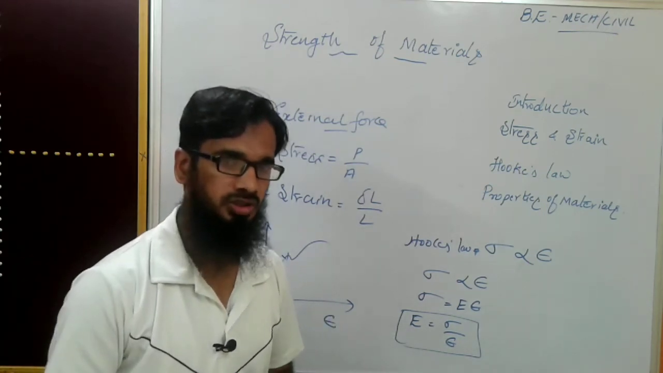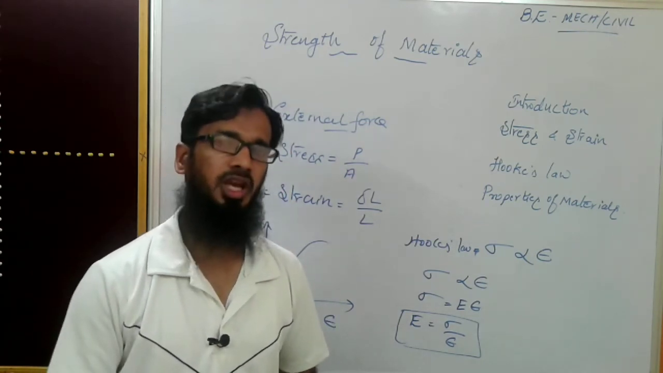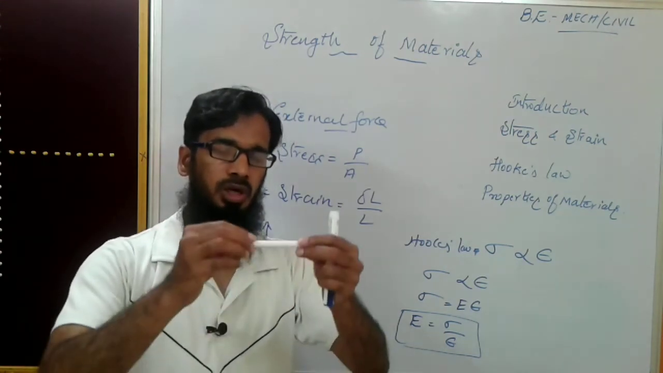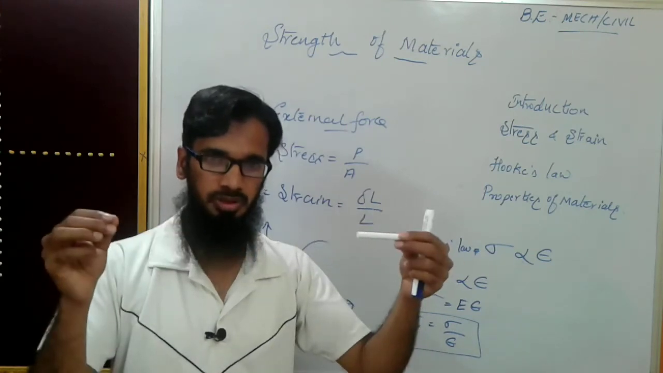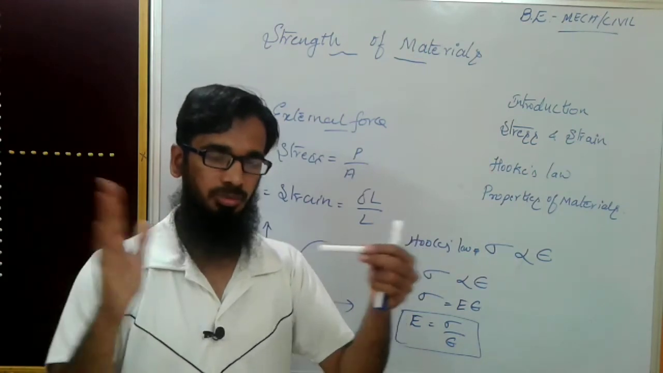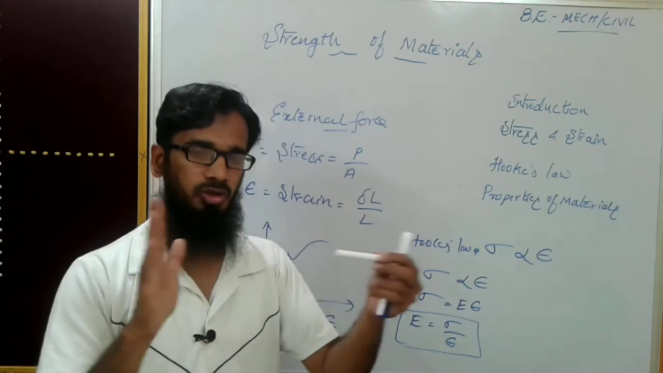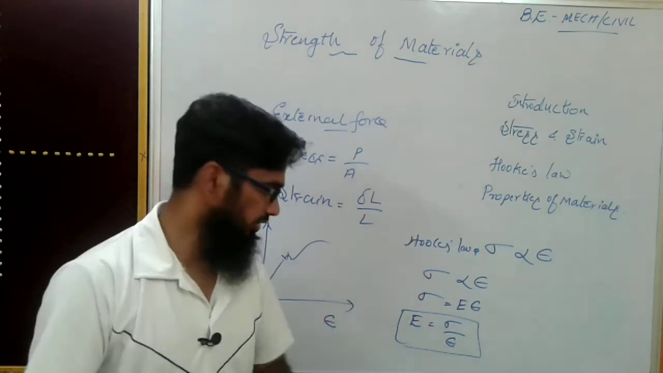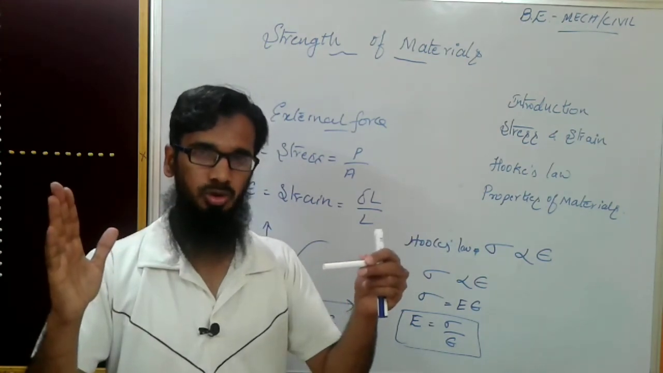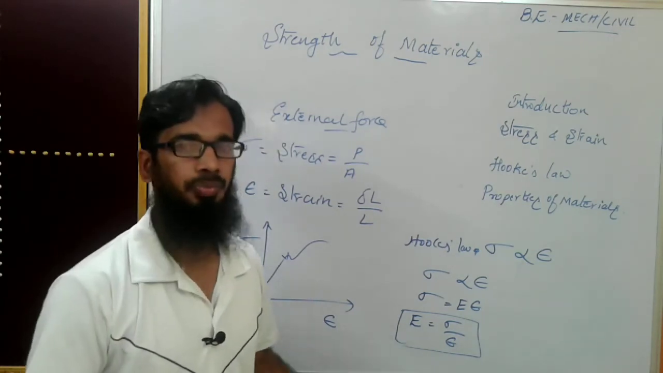This Young's modulus indicates the stiffness of any material. Stiffness means that when you apply load, deformation takes place, either tensile or compressive. The deformation may be elongation or compression. So this E indicates the amount of elongation or contraction that takes place. That indicates the stiffness of the material.